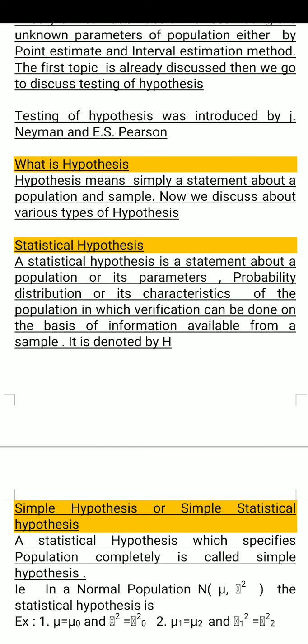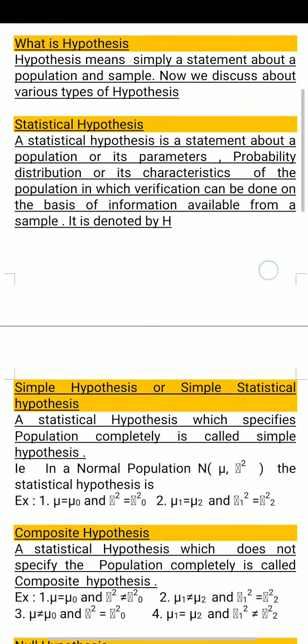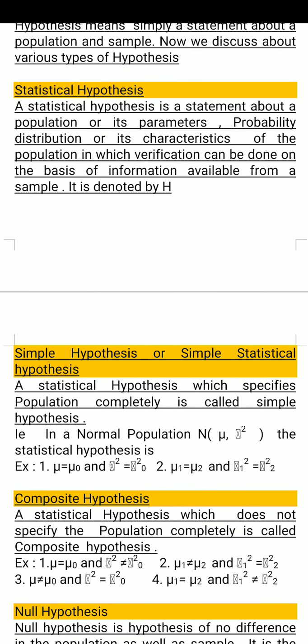Now we discuss about various types of hypothesis. Statistical hypothesis. Statistical hypothesis is a statement. Simply it is a statement about the population or its parameters or probability distribution or its characteristics of the population, in which the verification can be done on the basis of the information available from the sample. The statistical hypothesis is denoted by capital H.